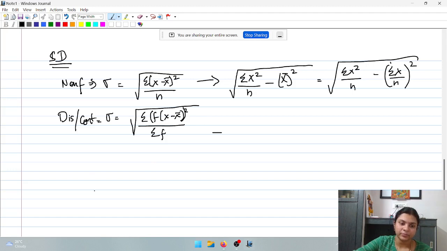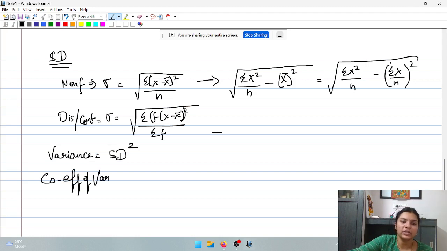Now, the variance is nothing but standard deviation square. Coefficient of variation, both are different, friends. Variation is different from variance here. Coefficient of variation is given as standard deviation divided by arithmetic mean into 100. Clear?